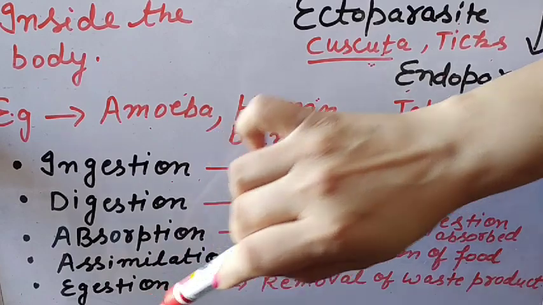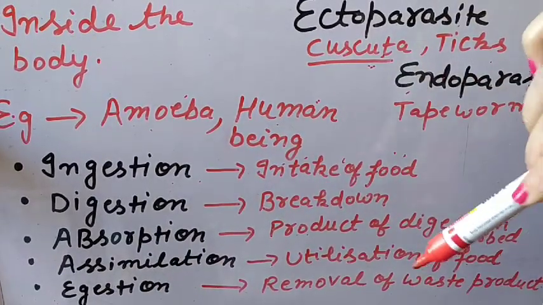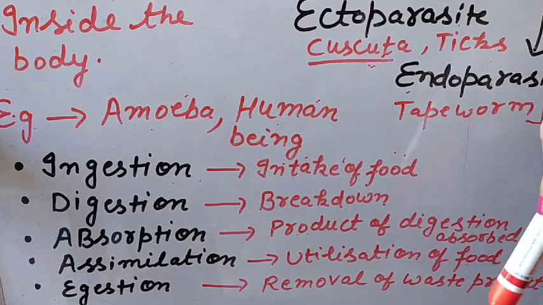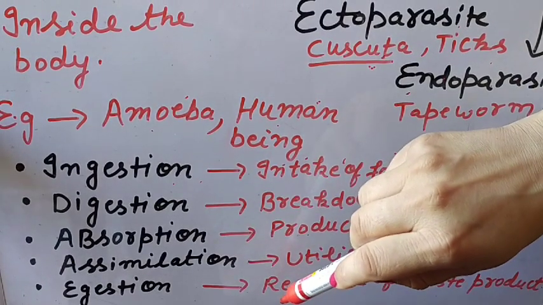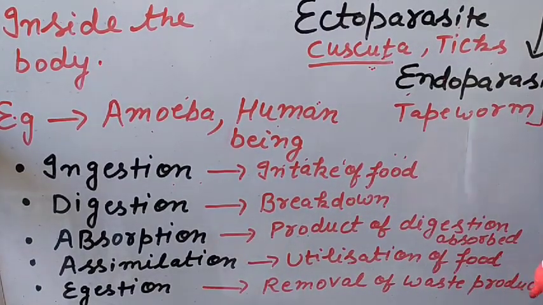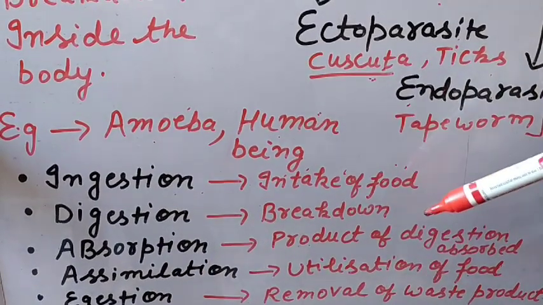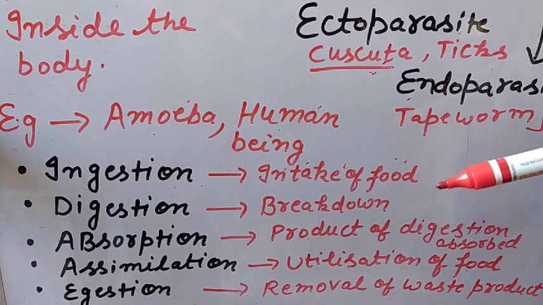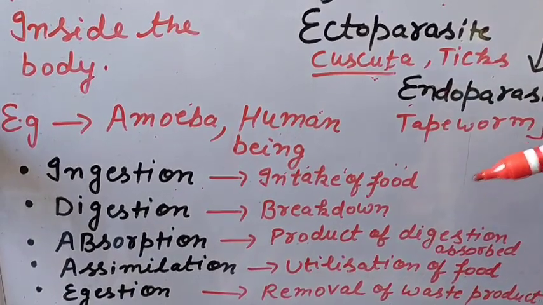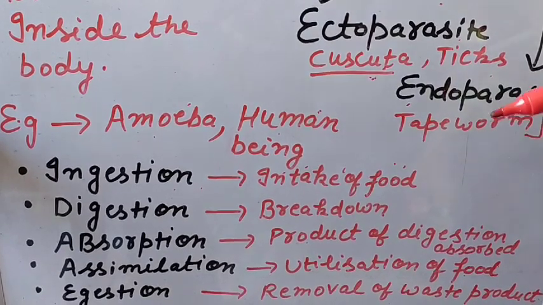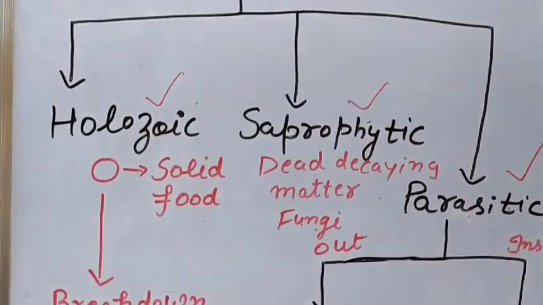And last is the egestion. Egestion means after the complete processes, there is some undigested waste, or waste that should be removed from the body, and that process of removal of waste product is known as egestion. So why is there removal of the waste product? Because these wastes are very harmful, and they may lead to death if they are deposited inside our body. Okay, so we discussed heterotrophic nutrition.